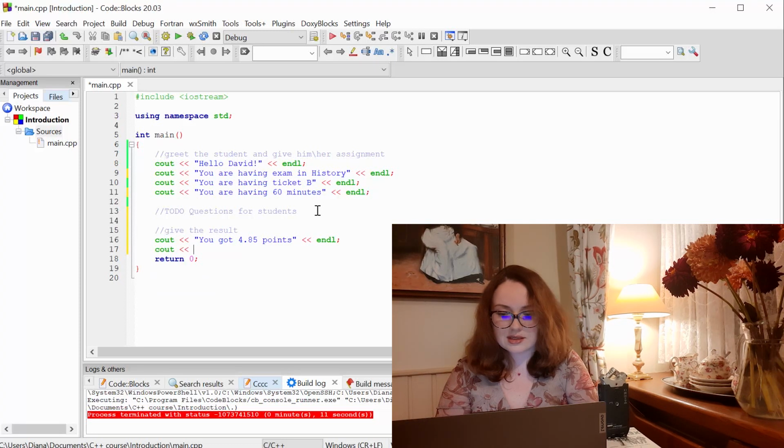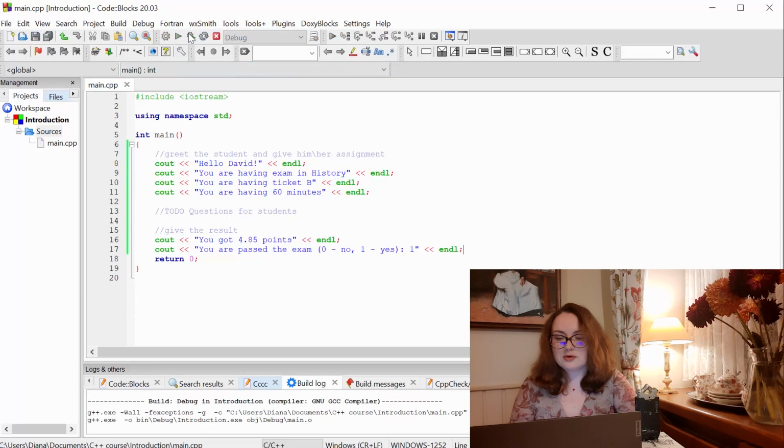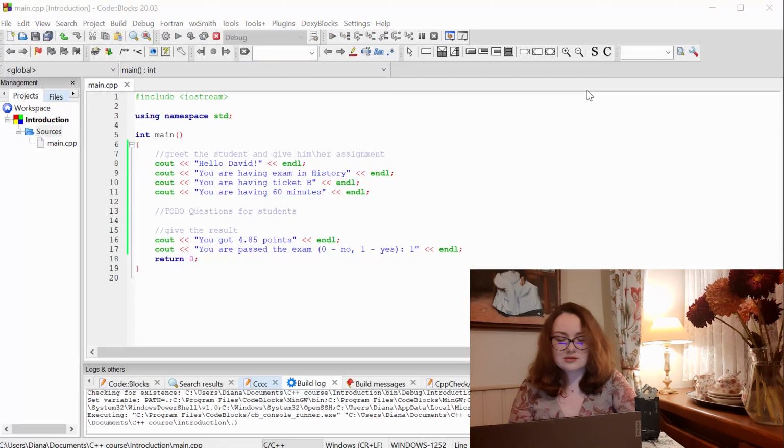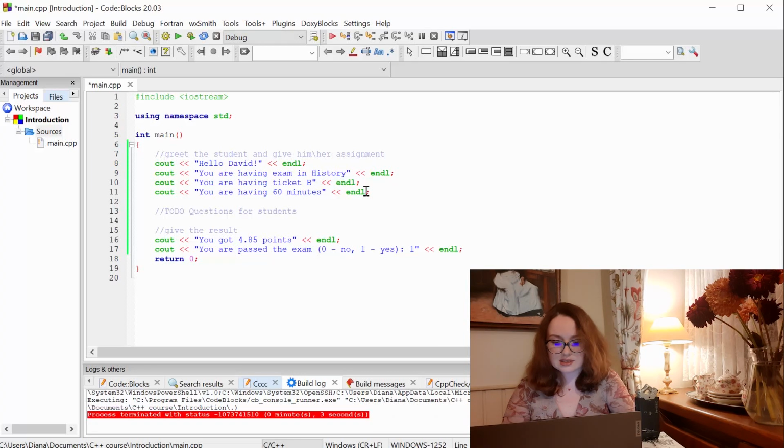So my last row will be you are passed their exam, and I will write 0 for no and 1 for yes. And now let's build and run our program. Well, actually I want to separate these two blocks of the code, so let's add one more end line here.